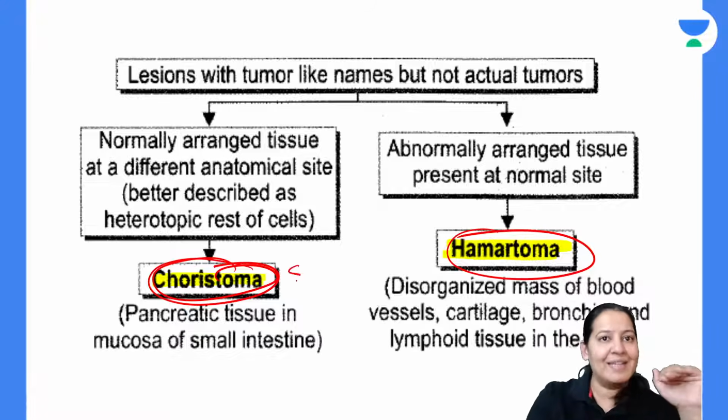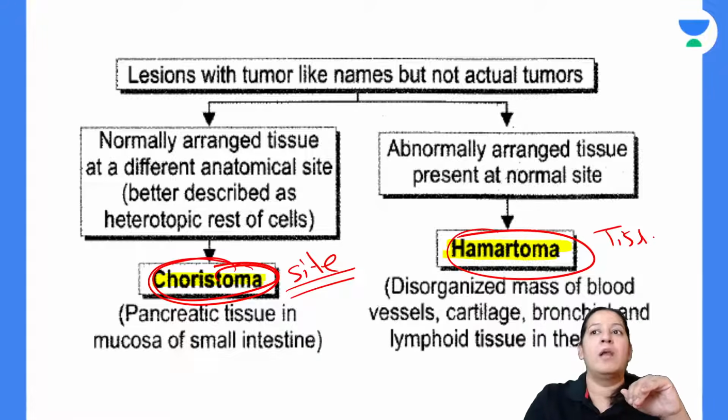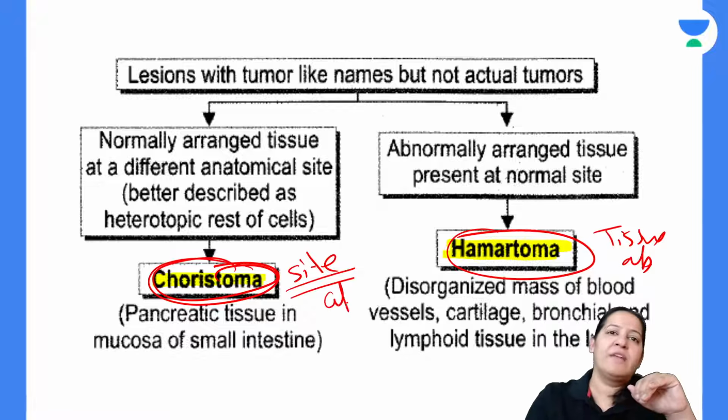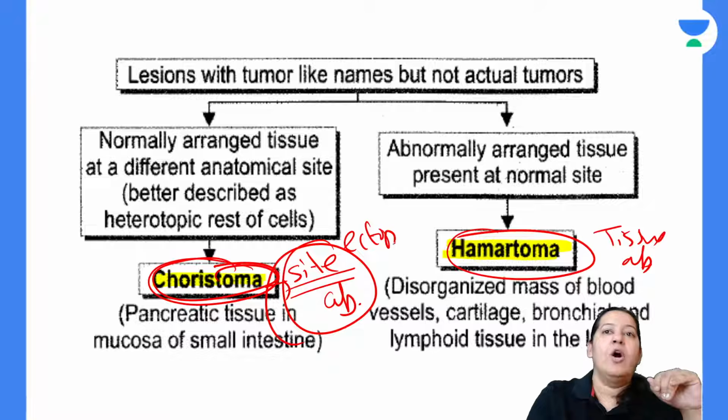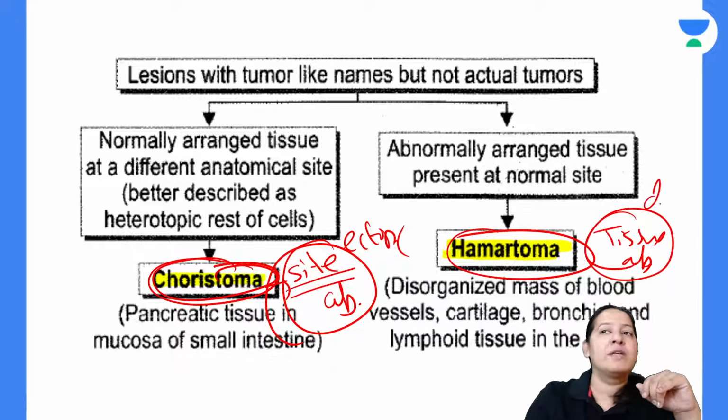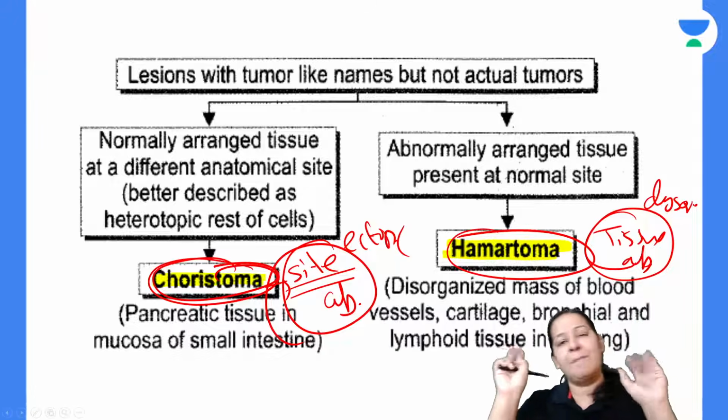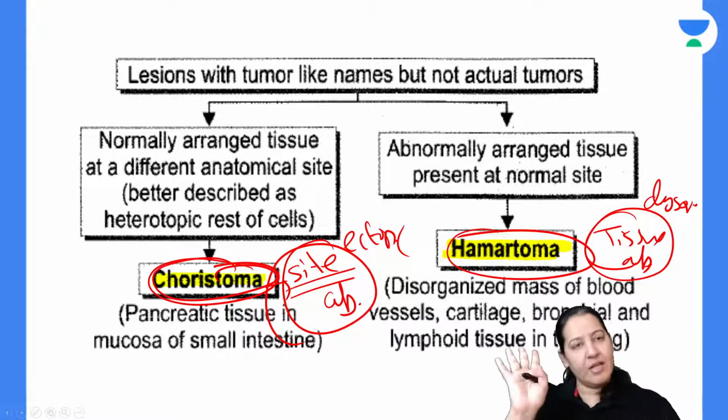In choristoma, the site is abnormal. It is ectopic. And in hamartoma, the tissue is abnormal. Learn what is abnormal, otherwise you will get confused. In choristoma the site is abnormal, it is ectopic, and in hamartoma the tissue is abnormal, it is disorganized. This is the best explanation I can give you. Everyone give me a thumbs up.